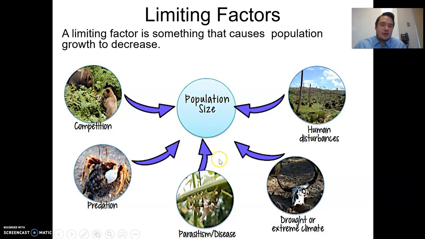That's just nature. Parasitism and disease, like I said, if we have a really dense population, diseases and parasites are going to be able to pass a lot more readily. And then drought or extreme climate: as the climate changes, it also changes the organisms that can live there. If we have a really green, lush field, and then all of a sudden all the shrubs and all the grass and all the trees die, then the ecosystem that was there before can no longer exist. So it has to change, which means that those organisms that were there in that green lush field are going to migrate or immigrate to a new area.